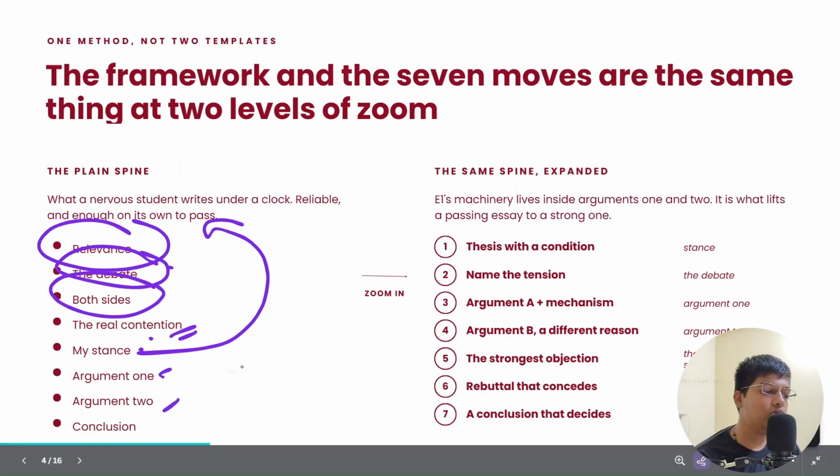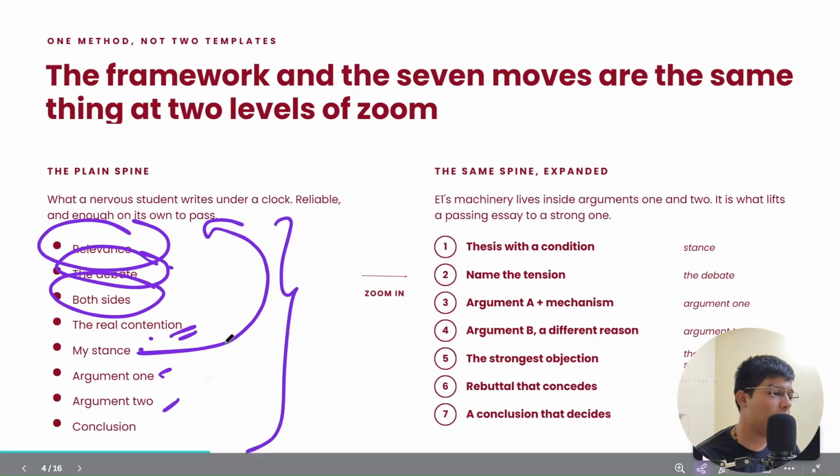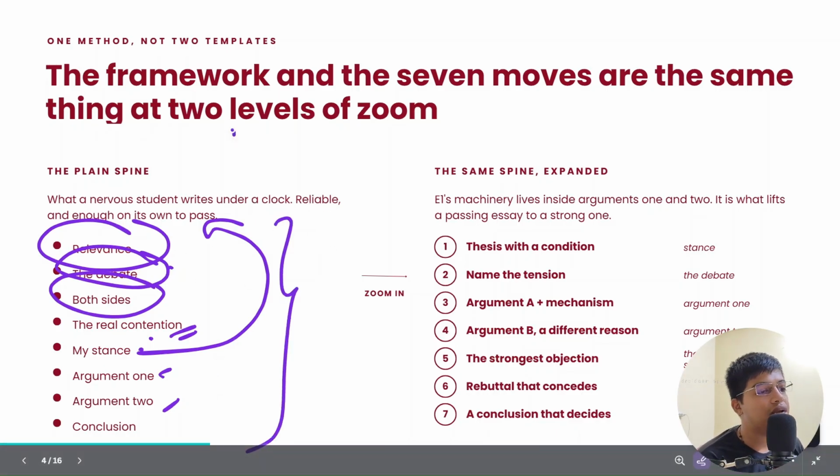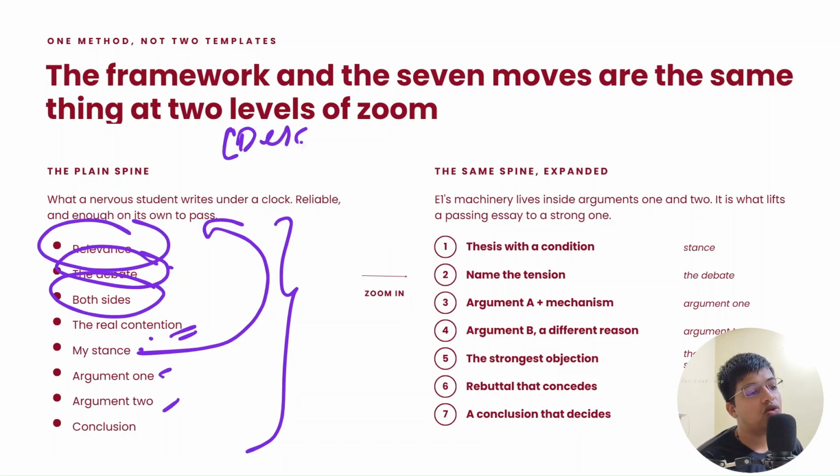This is all the things that should be there. And there will be two arguments. Understand that a nervous student may write it in this format. They first may write in a very descriptive fashion what the question is about. Then they will go ahead, write what I believe about it, and put on the argument. That is not how you should do it. Your stance should come in the very first line. This is my argument, and this should be done given that this happens.